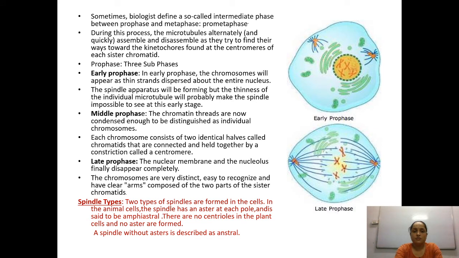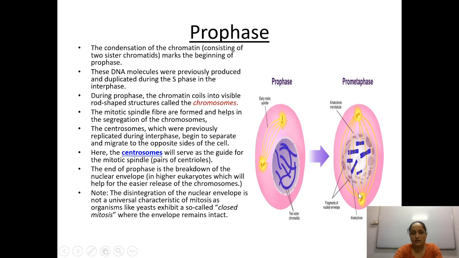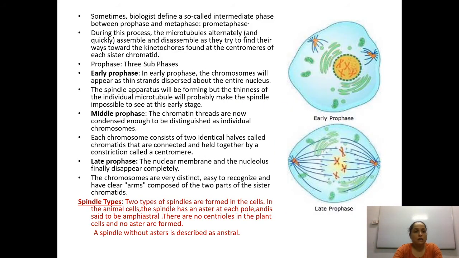Sometimes biologists define a so-called intermediate phase between prophase, which you have seen in the previous slide. This is the prophase and this one is the pro-metaphase. It is the phase before metaphase, that is why it is termed pro-metaphase. During this process the microtubules alternately and quickly assemble and disassemble as they try to find their way toward the kinetochores.